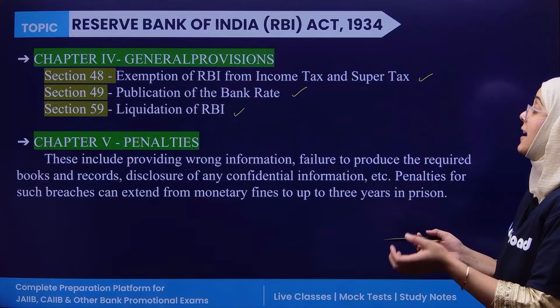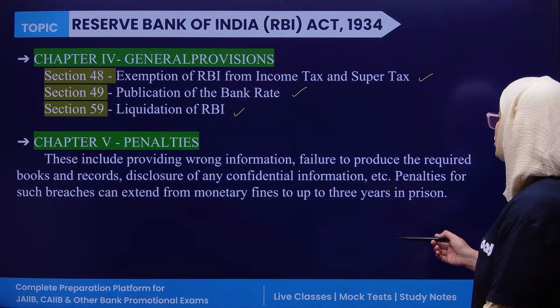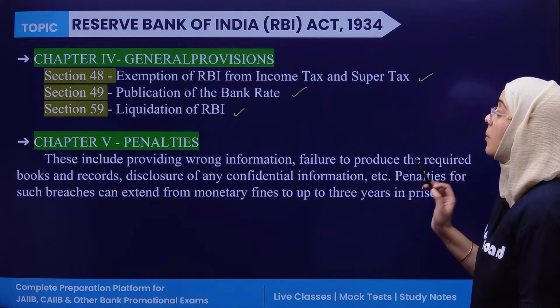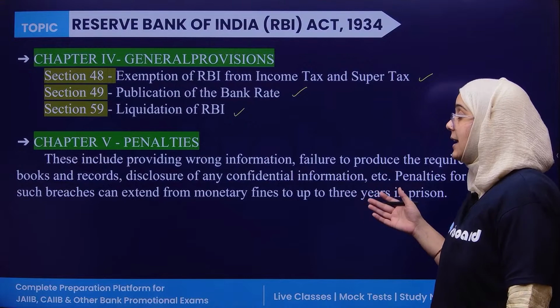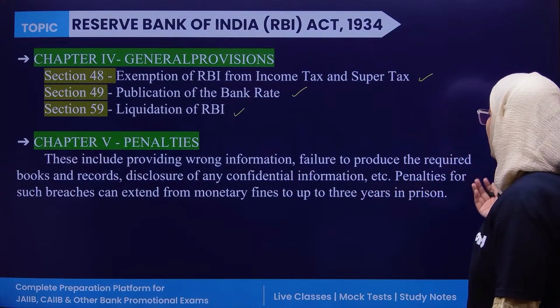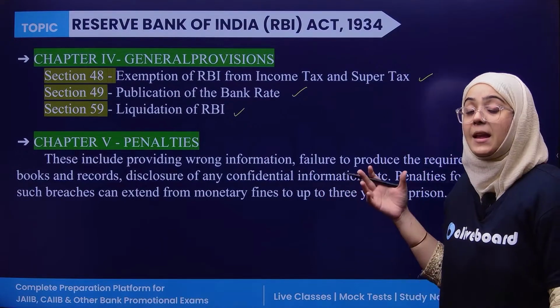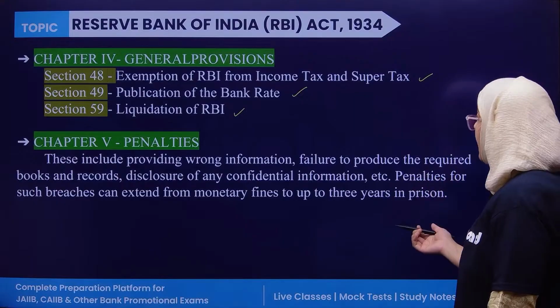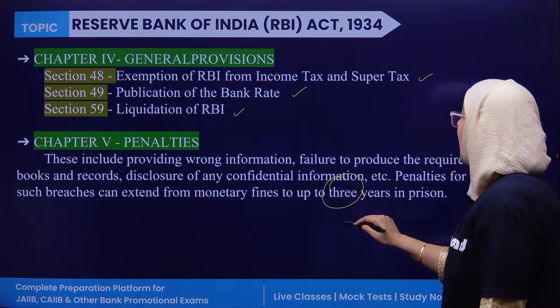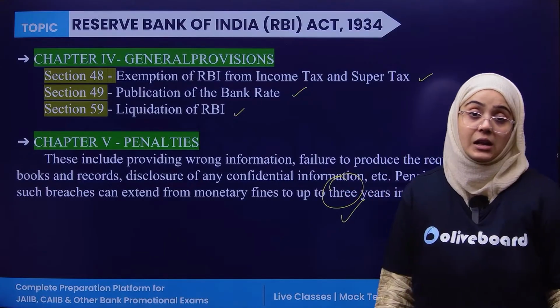This includes providing wrong information, failure to produce books and records, and disclosure of confidential information. In any case, monetary fines and penalties can be imposed on the concerned person, and it can end up in jail, which can extend up to 3 years.